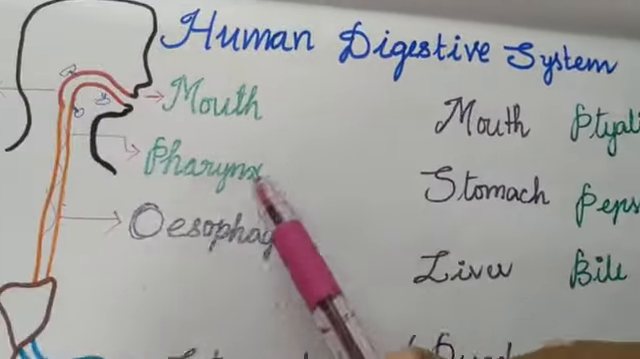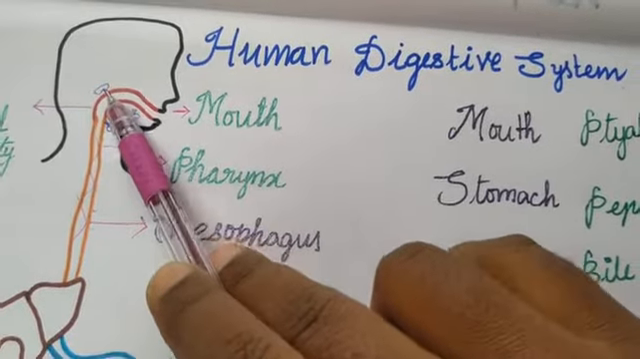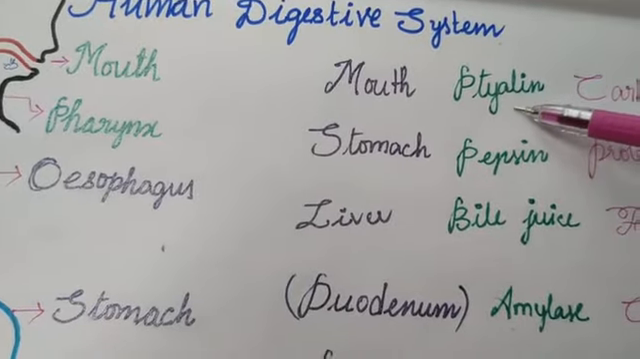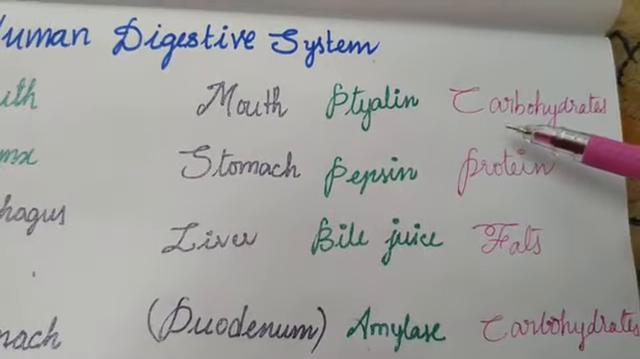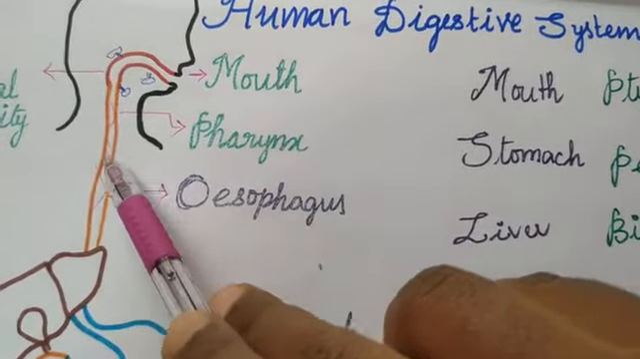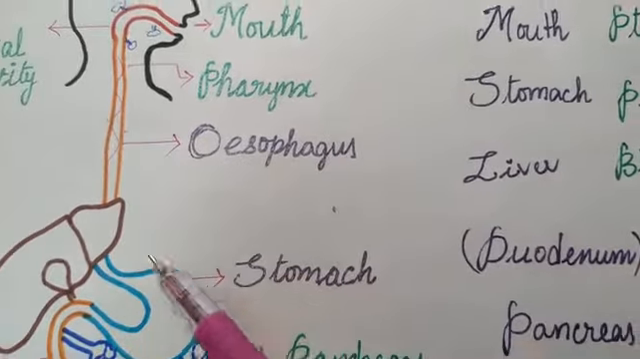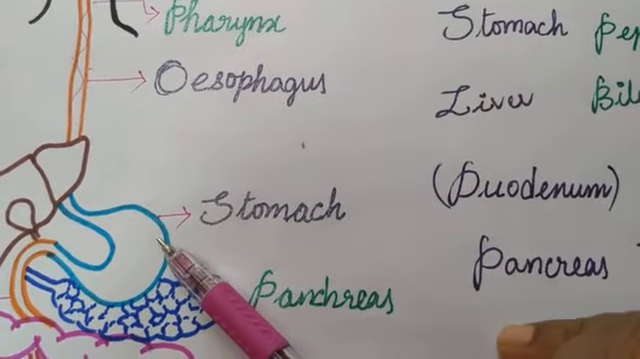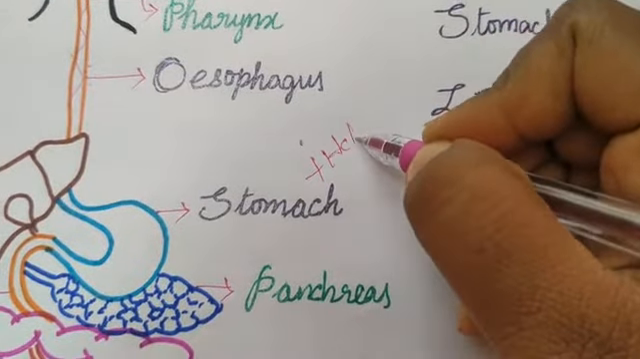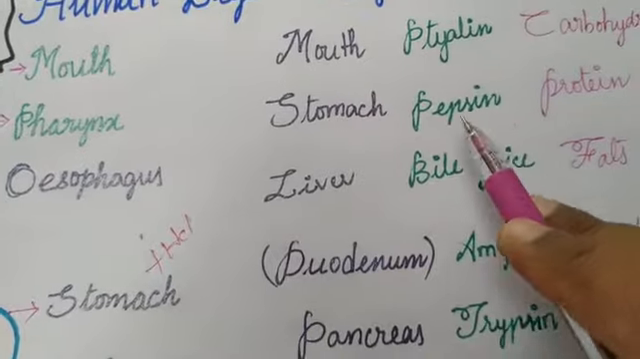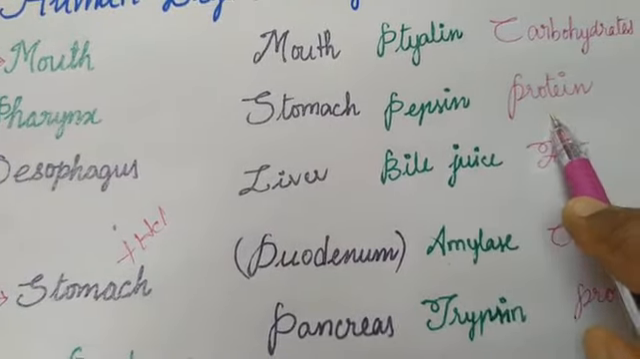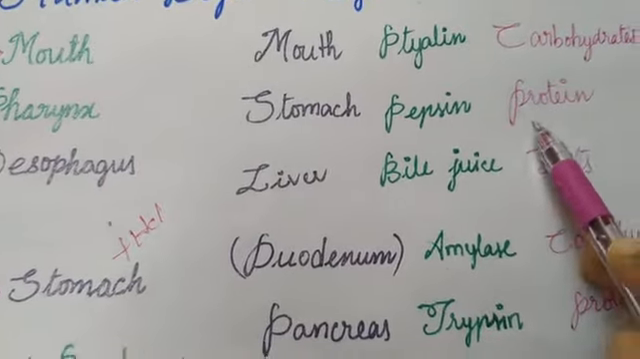In the mouth, in saliva, we will find the ptyalin enzyme. This ptyalin enzyme digests carbohydrates. Whereas the esophagus contains no enzymes. The stomach produces gastric juices plus HCl. In these gastric juices, pepsin is present. Pepsin digests proteins. Only proteins.